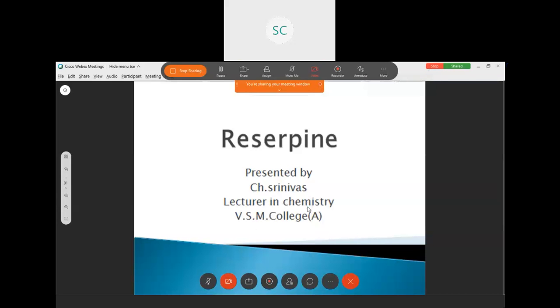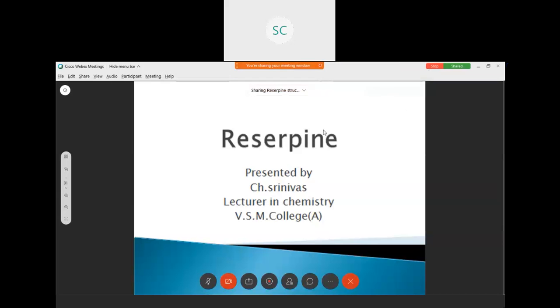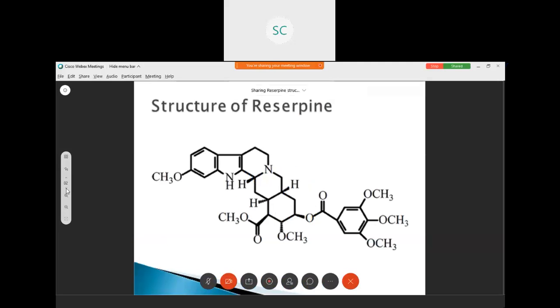In our syllabus, four important alkaloids are there. First one is reserpine, second one is strychnine, third one is colchicine, and fourth one is morphine. Now we discuss about reserpine. This is the structure of reserpine.